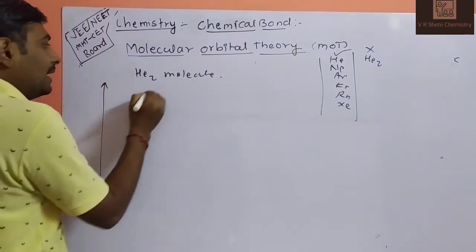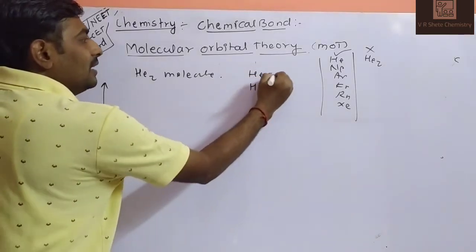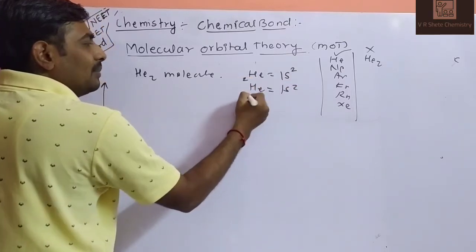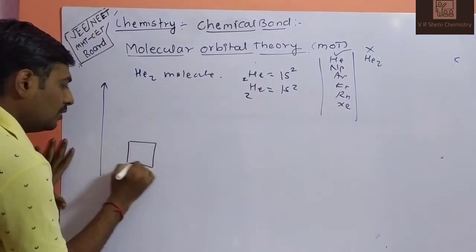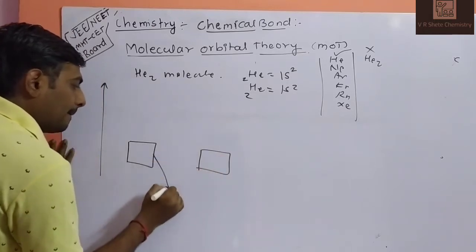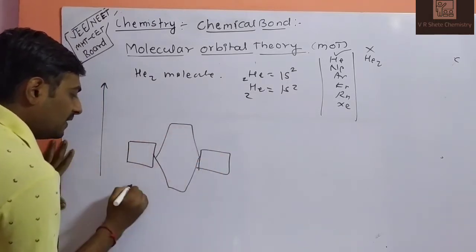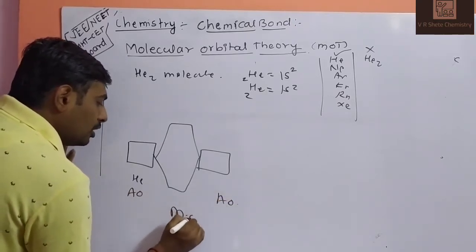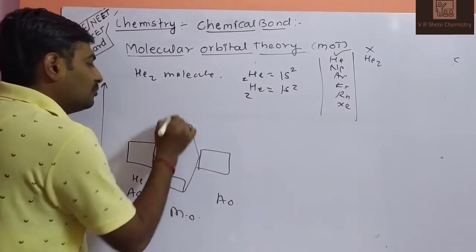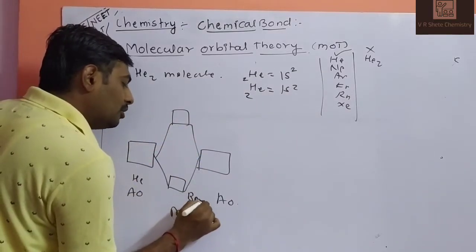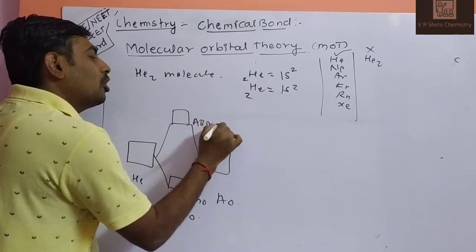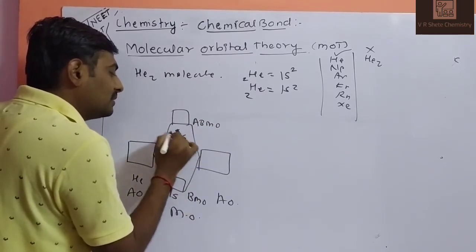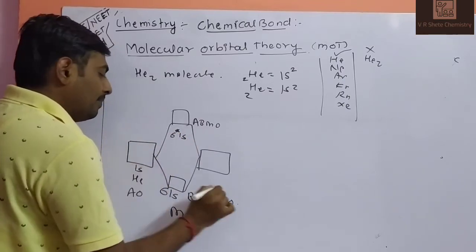So first of all, helium and helium, first helium, second helium. Configuration 1s2, 1s2, atomic number 2. This is the atomic orbital, this is the atomic orbital, and in the center is the molecular orbital. At the bottom is the bonding molecular orbital, and at the upper side the anti-bonding molecular orbital. The lower is called sigma 1s, and the upper is called sigma star 1s. This is your 1s orbital, this is your 1s orbital.